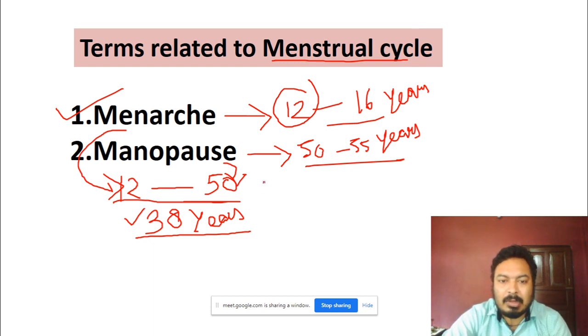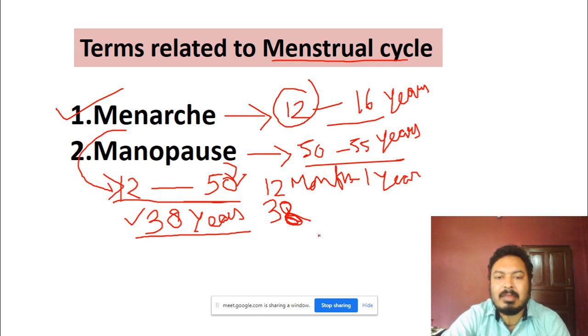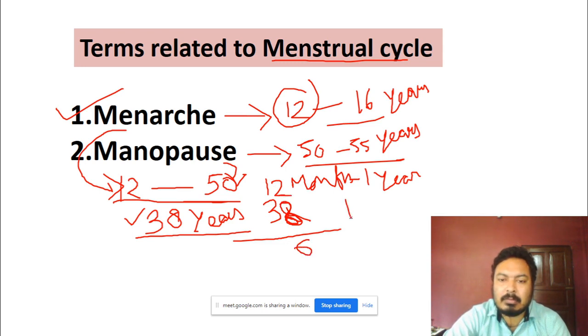Now see, there are 12 months in 1 year. For 38 years, how many ovums did she release? 12 into 38 is 456.